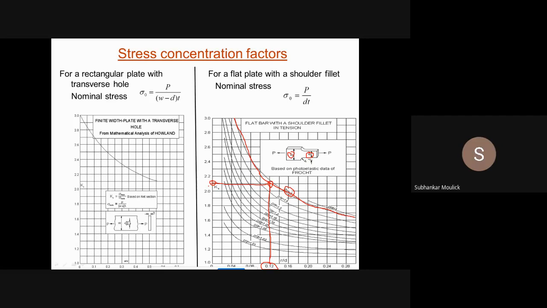Sometimes I am telling you the direct values of small r by d. But if I want to make the problem a little bit complicated, I will give you the ratio small r by d in such a way that it will lie between 0.12 and 0.16, or between 0.16 and 0.20. Then you have to use the technique of interpolation. I hope all of you know interpolation. You did it in mathematics.